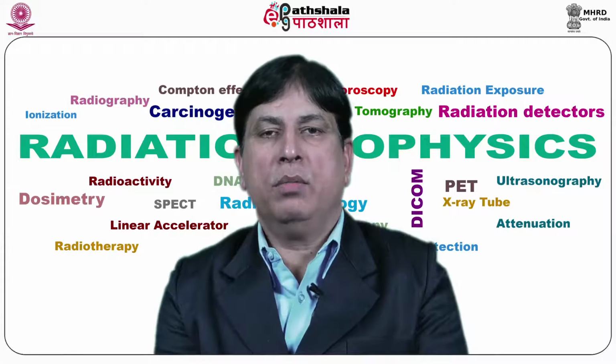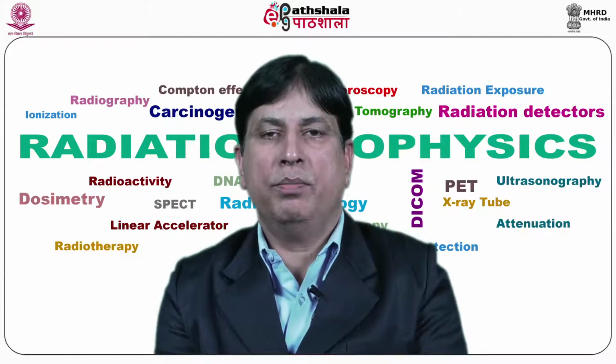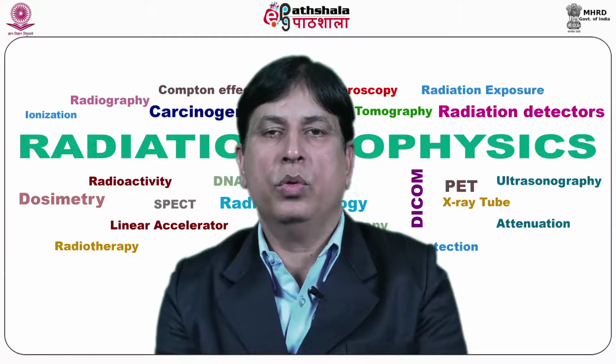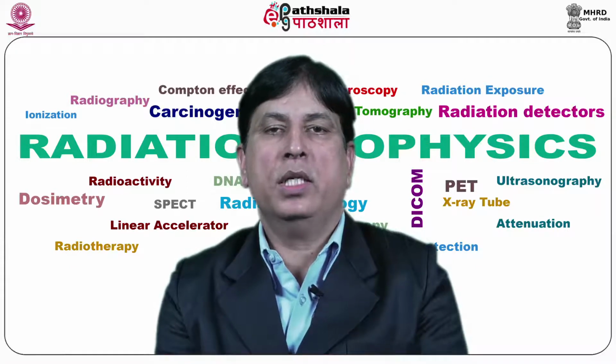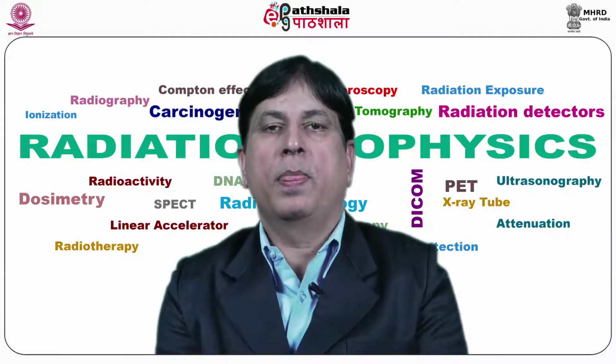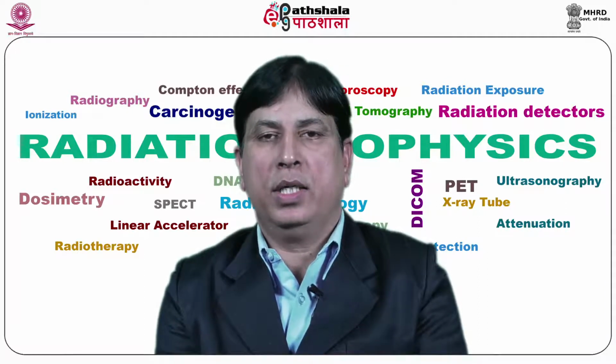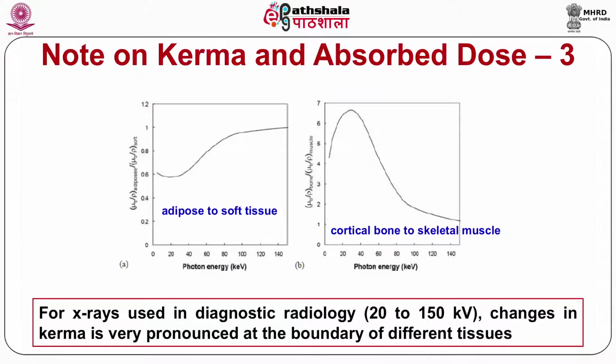The changes in kerma at the boundaries are stepwise, but the changes in absorbed dose are gradual, extending to a region equivalent to the ranges of secondary charged particles. For photons, that is X-rays, with energies of 20 to 150 keV used in diagnostic radiology, the changes in kerma may be very pronounced at the boundary of different tissues, even with the assumption that the photon fluence is constant at the interface. Now, a note on kerma and absorbed dose.